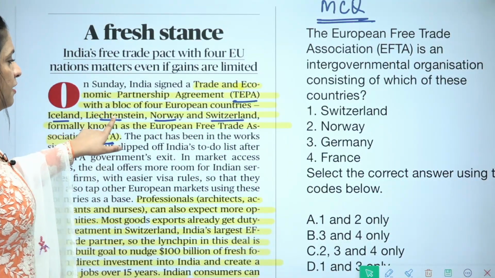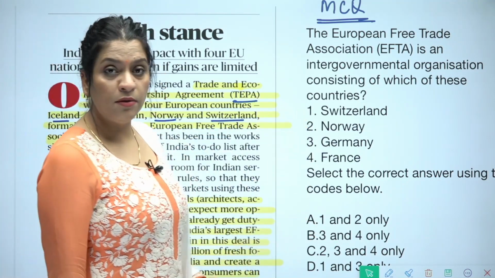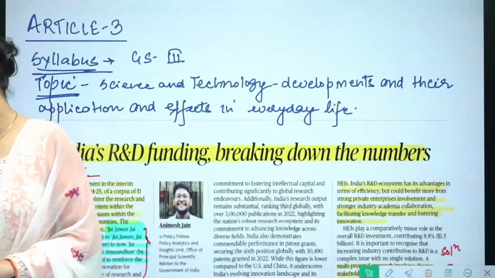So Iceland and Liechtenstein are the 2 other countries. Norway and Switzerland are in the option. So the right answer will be A. Okay. With this, our second article gets completed. Let's move to the third article.